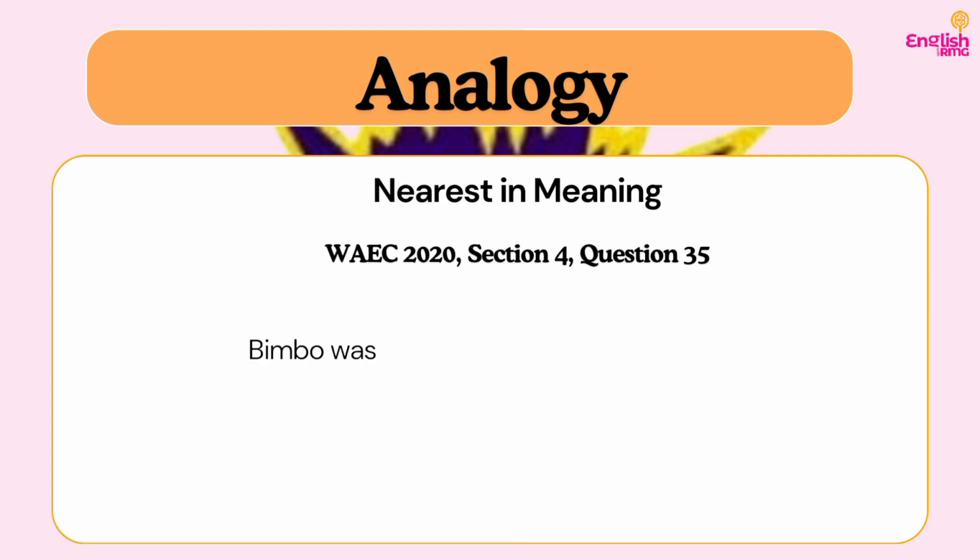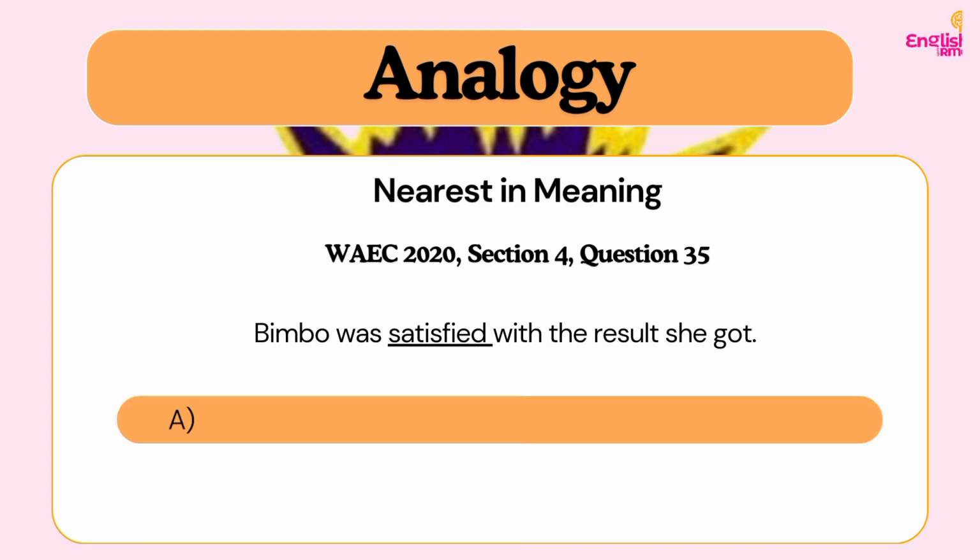So let's move on to the next question. Question 35 from section 4, WAEC 2020. So we have: Bimbo was satisfied with the result she got. So our word is what? Satisfied. So which other word can replace satisfied here? Or which other word can we use as an analogy by saying satisfied is to Bimbo as dash is to what? A sister. That is when we are saying that they both have the same qualities.